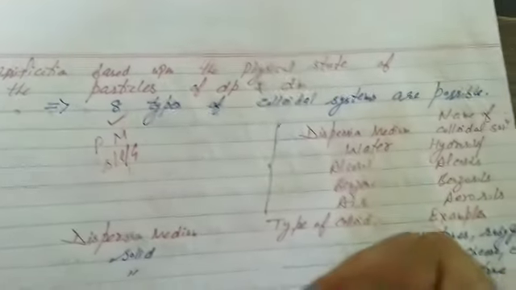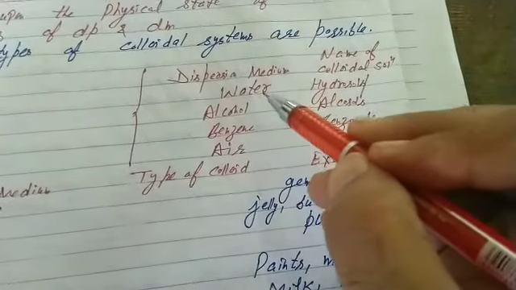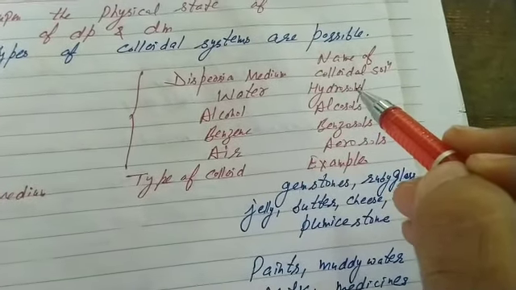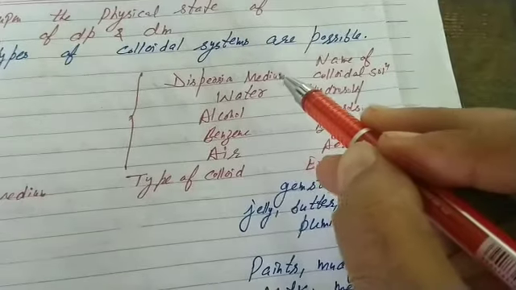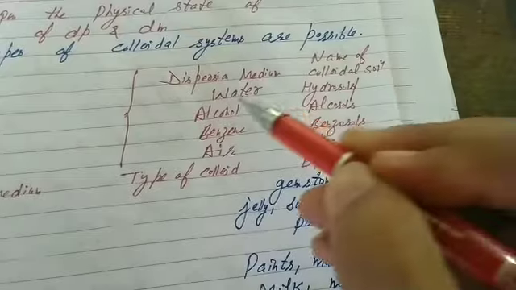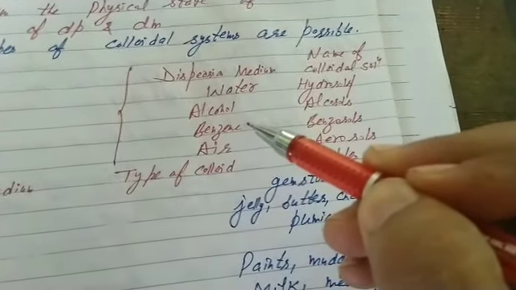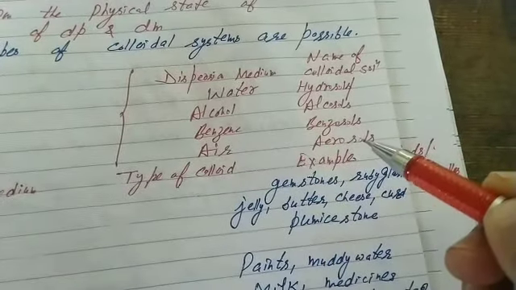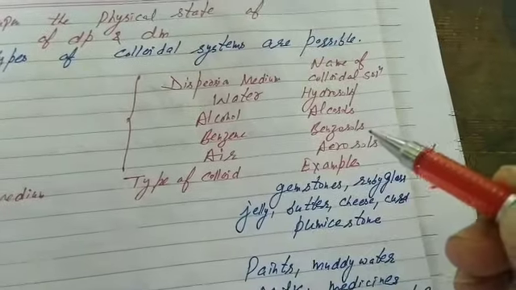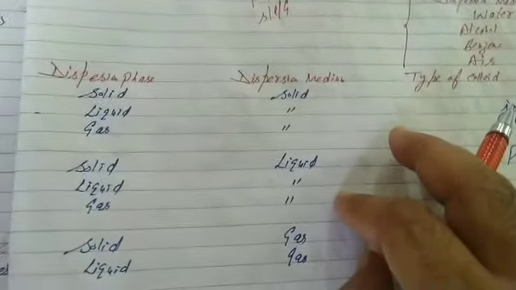Before doing this, at first, students, in case the dispersion medium is water, such colloidal solutions are called hydrosols. What are hydrosols? Simple, colloidal solutions in which dispersion medium is water. Alcosols, in which dispersion medium is alcohol. Benzosols, in which dispersion medium is benzene. Aerosols, in which dispersion medium is air. Now we are going to categorize colloidal solutions depending upon the physical state. They are of 8 types, students.